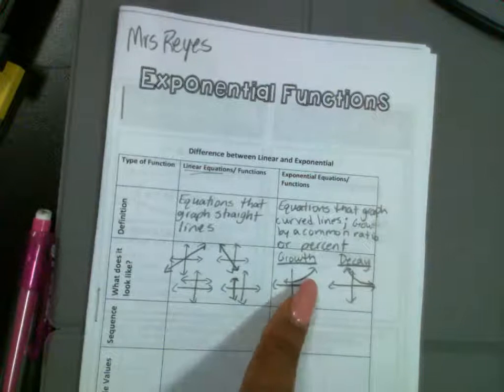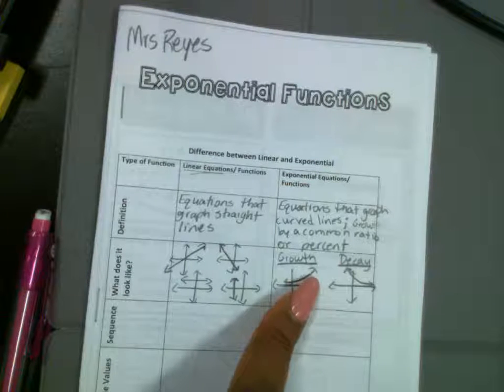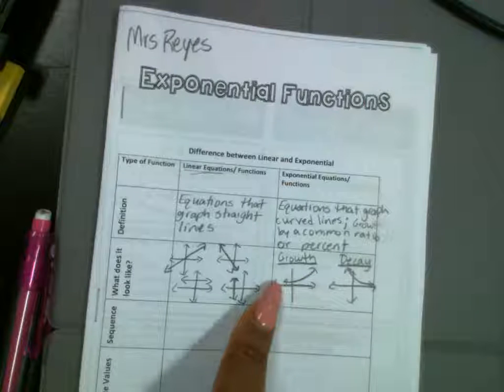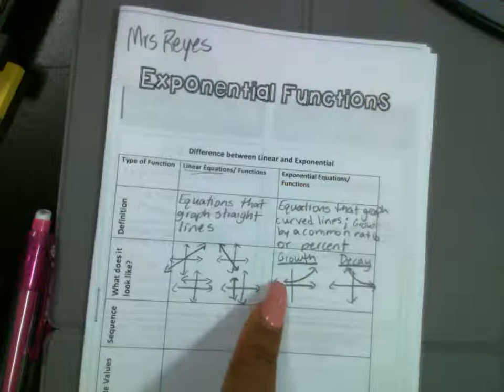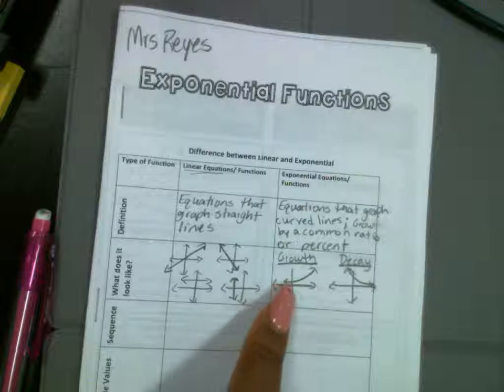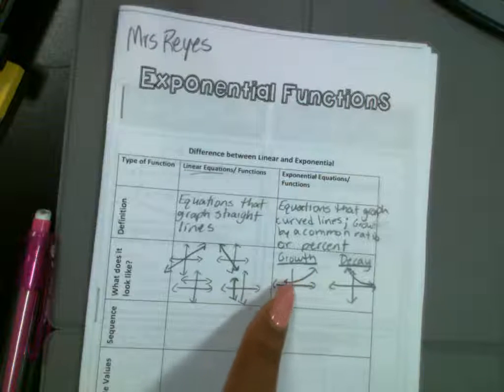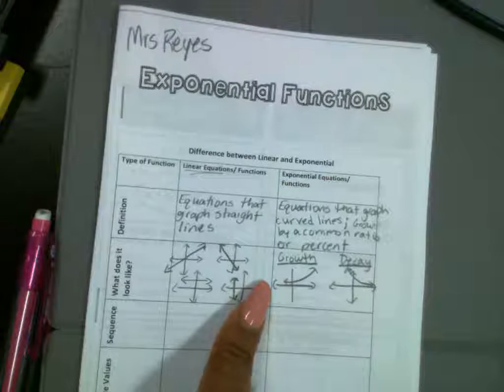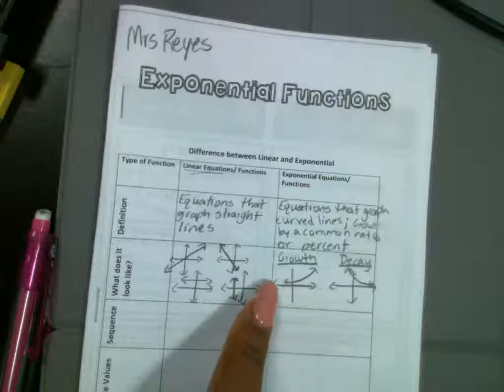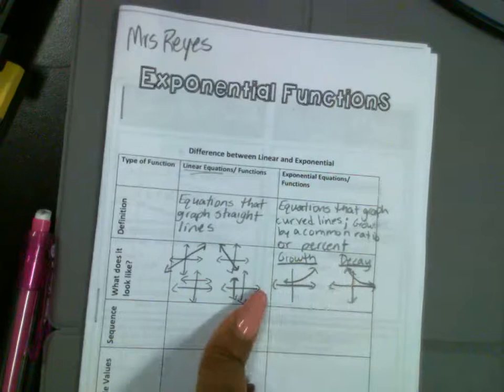This is sometimes where the vocabulary word that you see, asymptote, comes in. That's where the line approaches 0 on the y-axis, but it never hits 0. Most of the time in word problems, even though it's exponential growth or decay, it approaches 0 but never hits 0.